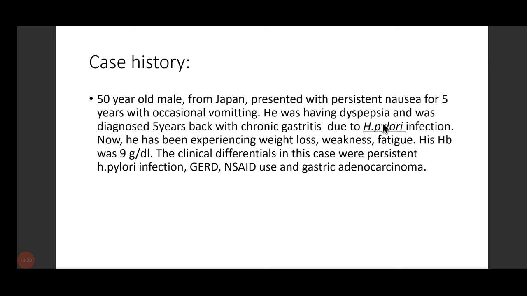The next line which is important here, the patient was diagnosed 5 years back with chronic gastritis due to H. pylori infection. Yes, severe gastritis is a very important term that has been mentioned here. We know about the risk factors. We know about the precursor lesions of gastric adenocarcinoma. And this H. pylori infection is a very important risk factor for gastric adenocarcinoma. Can anyone tell me what are the precursor lesions for gastric adenocarcinoma? One or two, just one or two.